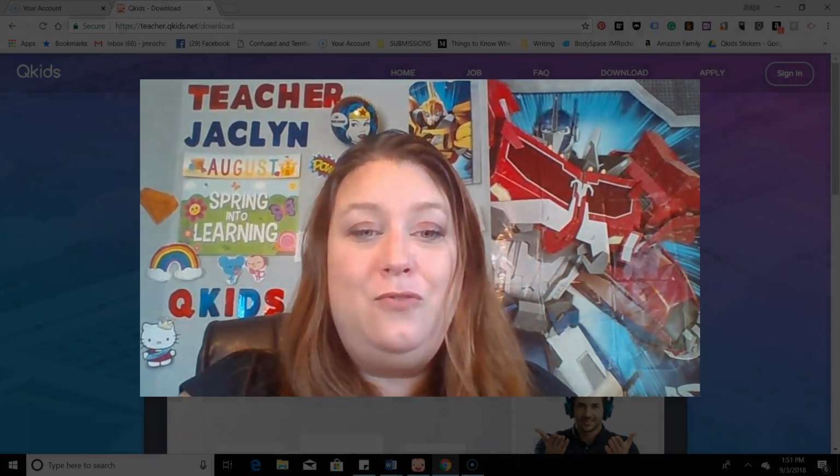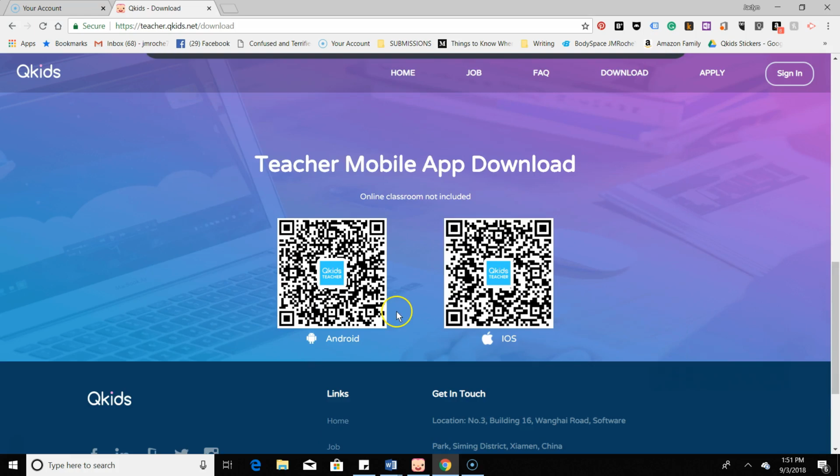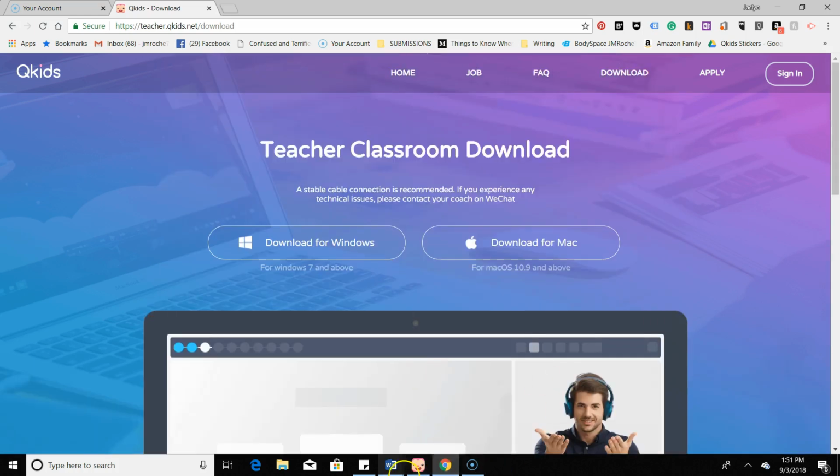So if you go right here to teacher.qkids.net/download, you can download the teacher classroom. You can either download it for Windows or Mac, depending on what platform you have. And you can only download it after you get a login from a trainer for your WeChat. And on the same page, you have the teacher mobile app, but that will be a different video.